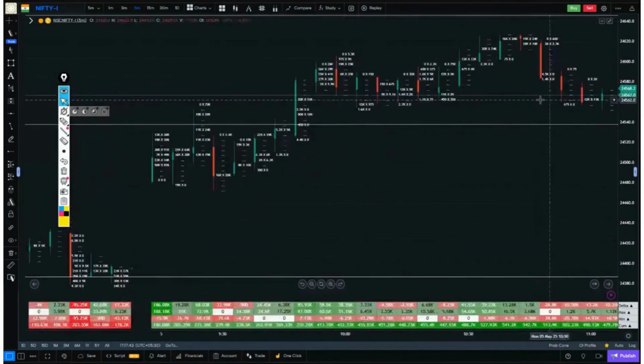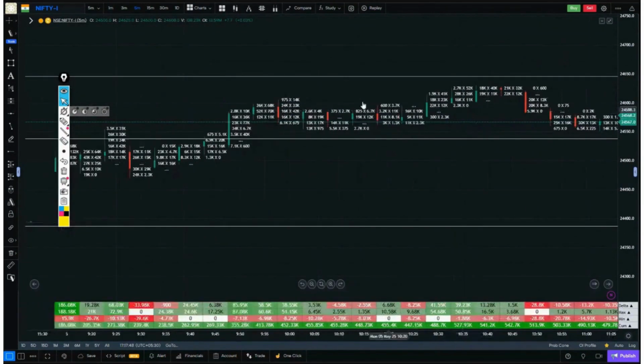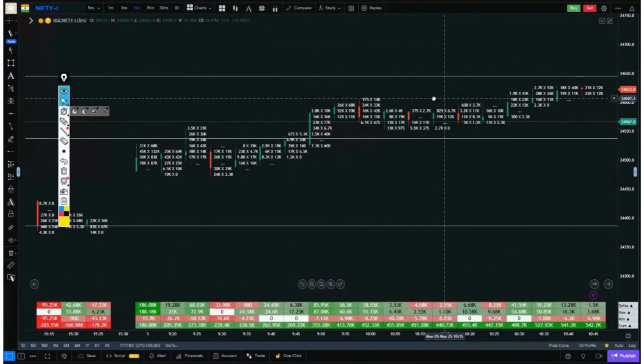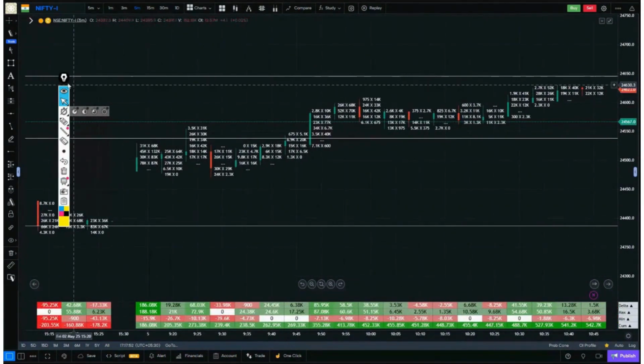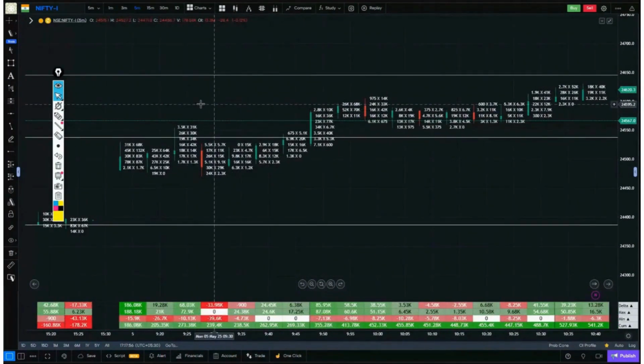Before reading the footprint properly, you should know what delta is, because we are going to read the footprint here with the help of delta. Now, what is this delta, and how will we use it? In simple language, delta is the difference between buyer and seller, used to read the footprint properly. Now, how is this difference between the buyer and the seller formed?